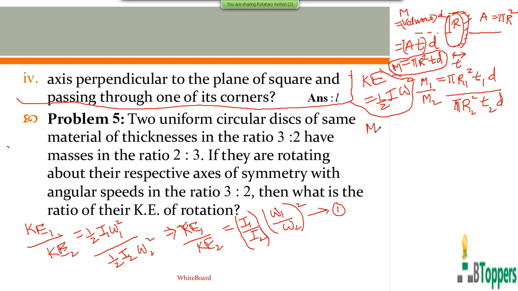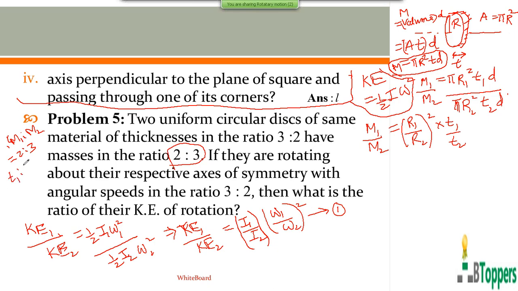So the ratio of the masses of the two circular disks is equal to the square of the ratio of the radii multiplied by the ratio of thicknesses. Density D is the same for both the circular disks, because both the circular disks are made up of the same metal, same material. So it's given that the ratio of the masses is 2:3. That means M1 is to M2 is 2:3.